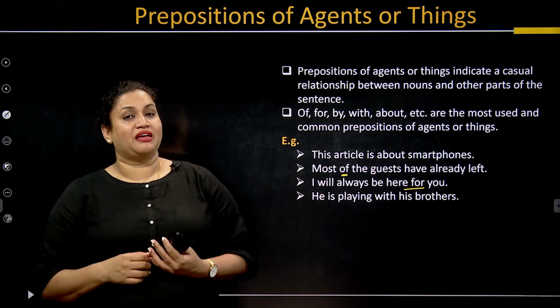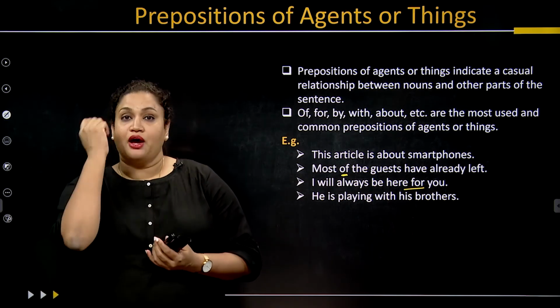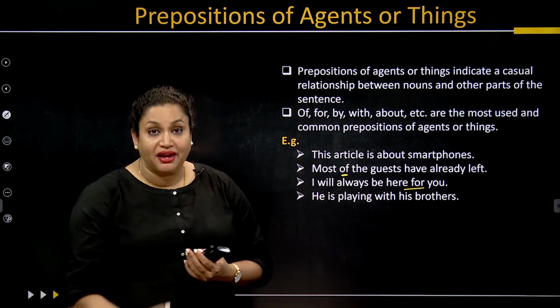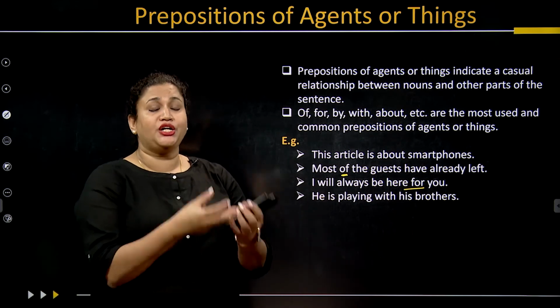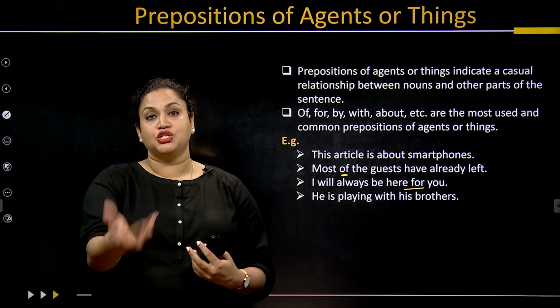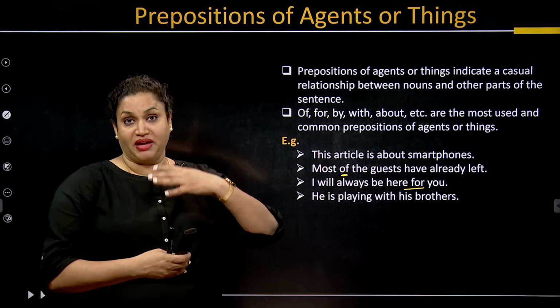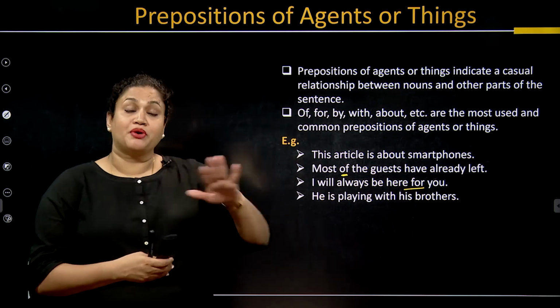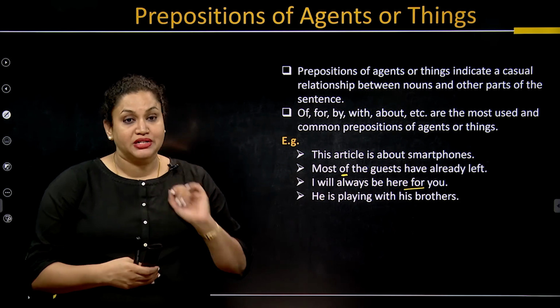At the same time, I can also say that she travels by bus. Now, when I'm saying she travels by bus, I'm actually talking about the agent or the thing that she is using to commute. So we need to understand that the premise of by is very large and it could be used in different ways.